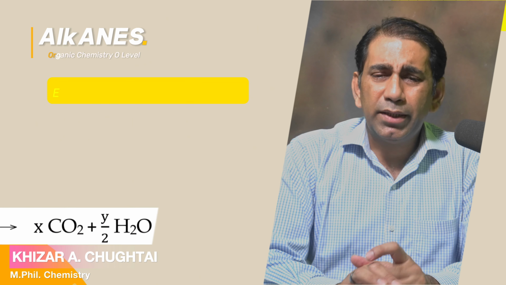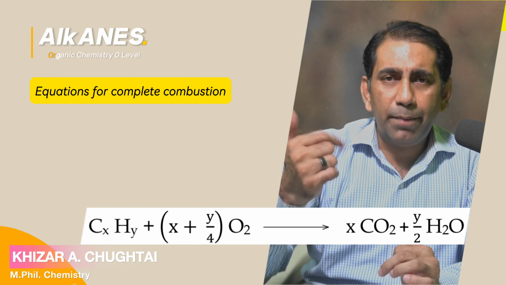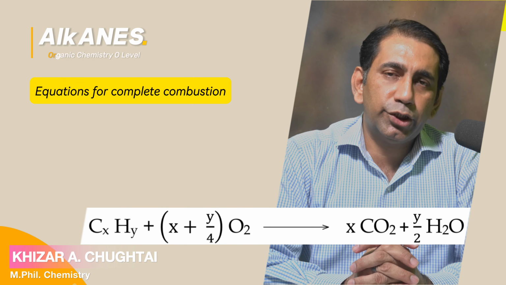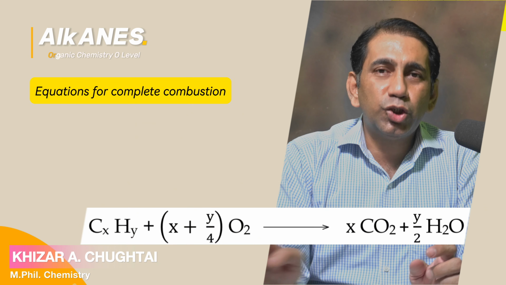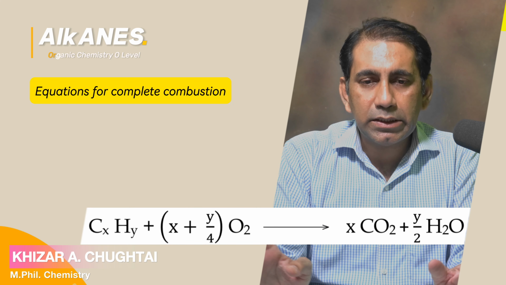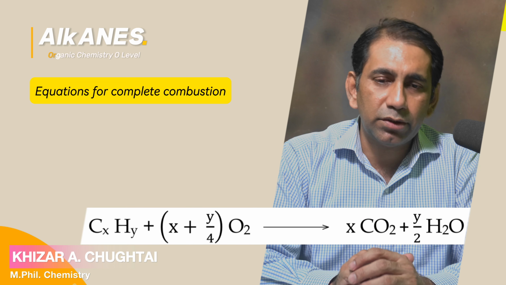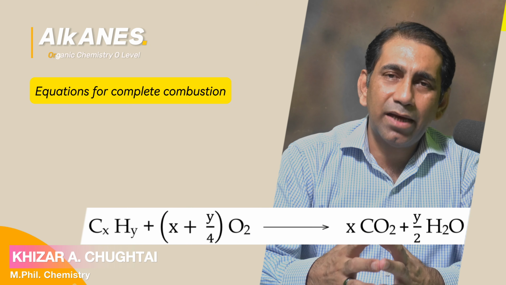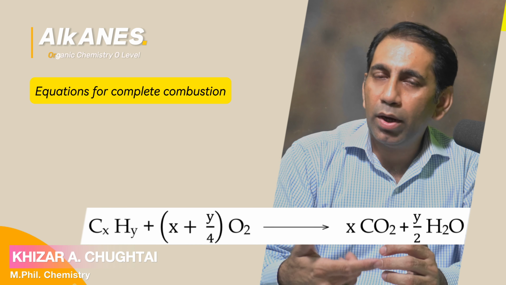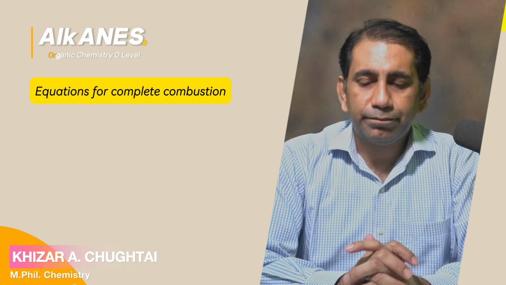Here is a general formula that you can write for combustion. CxHy plus (x + y/4) O2 goes to x mole of CO2 plus y/2 H2O. This is the general combustion of all hydrocarbons. For alkanes, alkenes, alkynes, all types of hydrocarbon can fit into this formula. Here x is the mole of carbon atoms, and y is the mole of hydrogen atoms. So you put in the values of x and y and you can get the balanced equation.